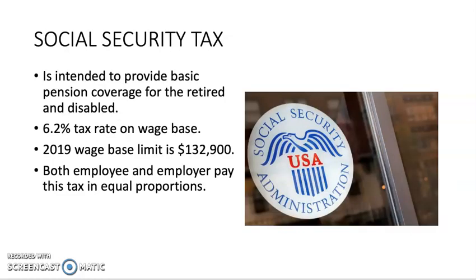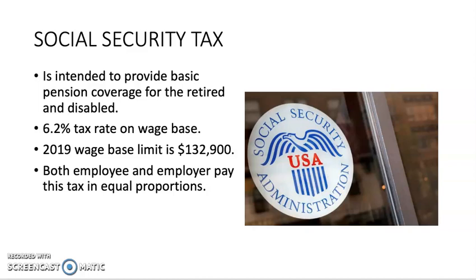Social Security tax is intended to provide basic pension coverage for the retired and disabled. So this is what I was talking about earlier. Basically, if you're over the age of 62, you're allowed to claim Social Security. If you wait for years later, the monthly payments that you receive from the government actually do increase, so there's a benefit to taking it later on.